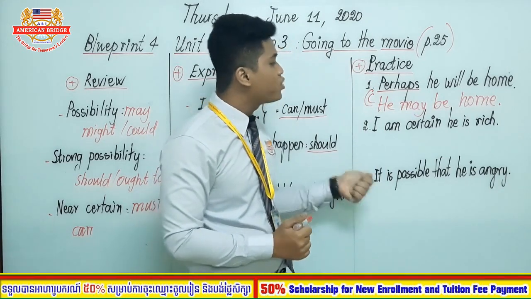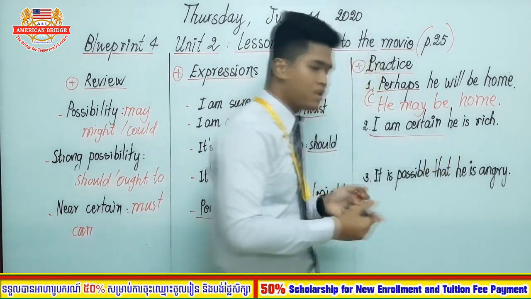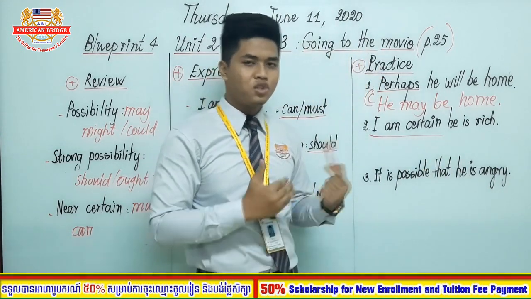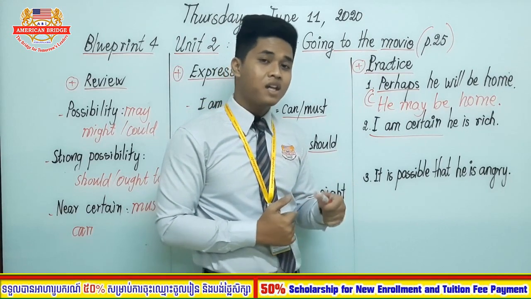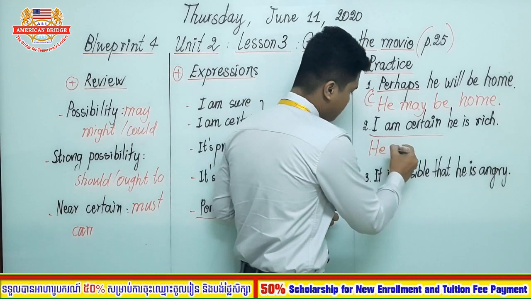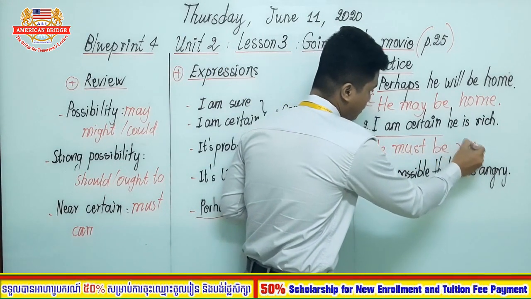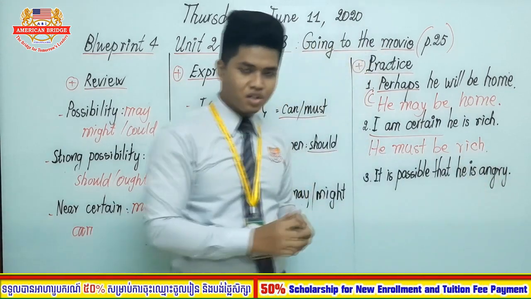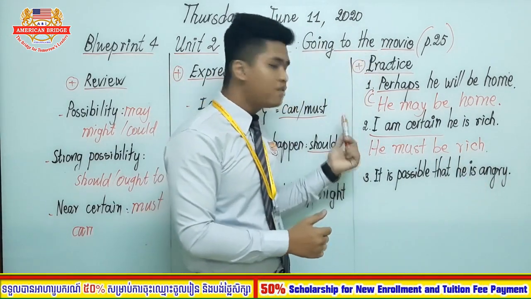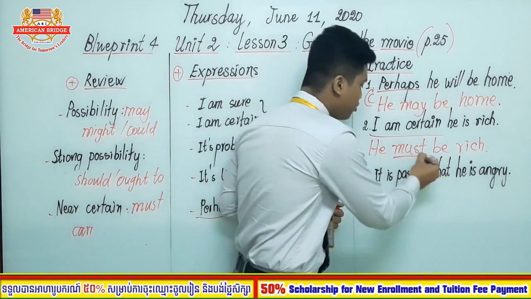Number two, I am certain he is rich. So I am certain. What modal verb can we use here? Can and must. Okay, so he must be rich. Again, this sentence has the same meaning but with the modal verb.